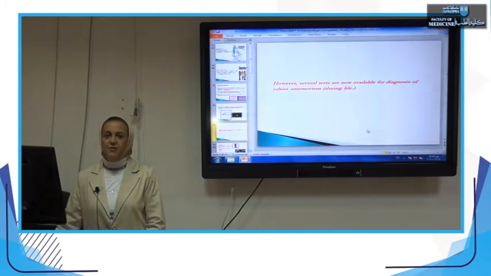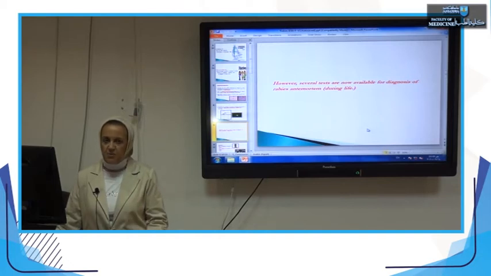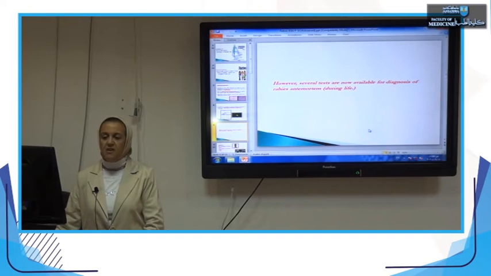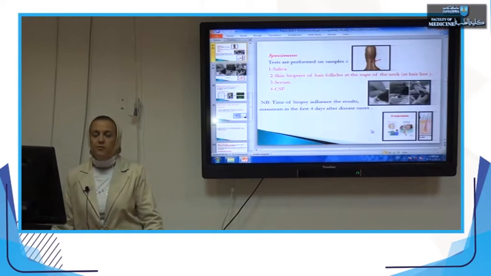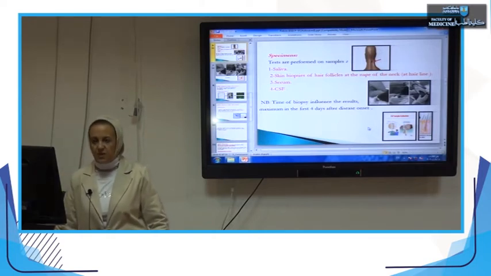However, there are several tests now available for diagnosis of rabies ante-mortem. Ante-mortem means preparing specimens from living individuals, and we try to diagnose rabies in order to isolate them, to perform special techniques, or to try to prevent and extend their lifespan. Specimens: what are the right specimens to be taken for demonstration of rabies virus?